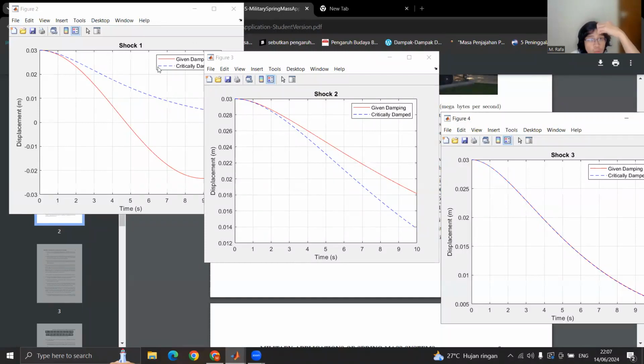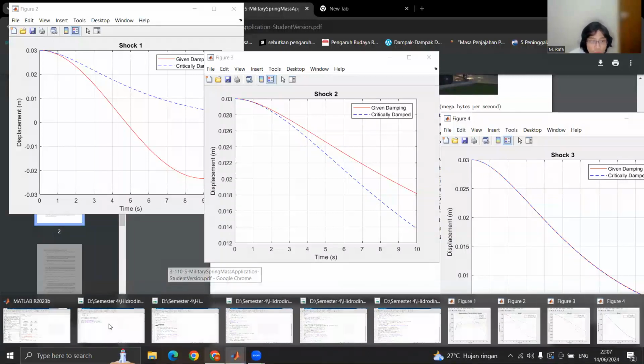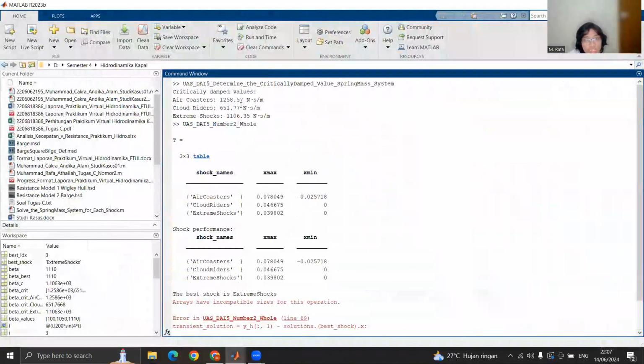So it means shock number 1 is underdamped, shock number 2 is overdamped, and shock number 3 is optimal, since the given damping is very close to the critically damped value. The beta crit, like I've calculated earlier, is the critically damped value.